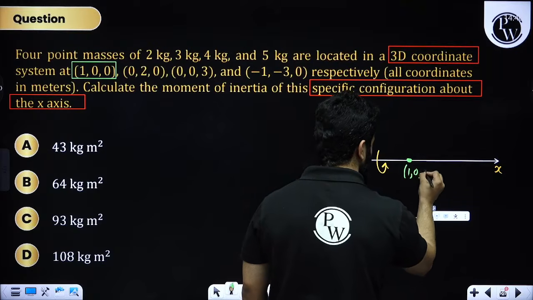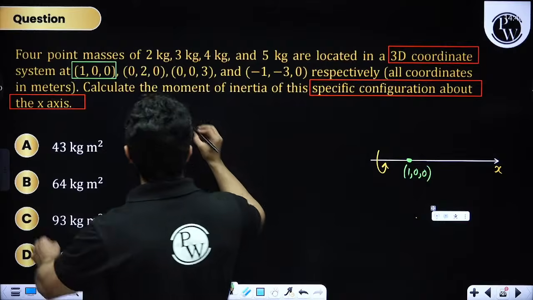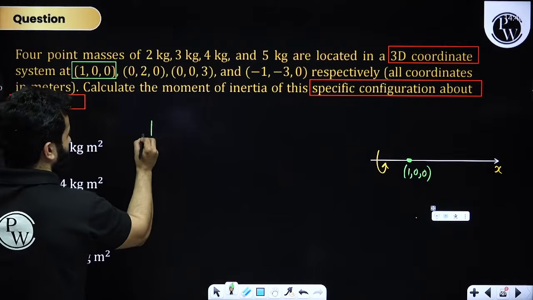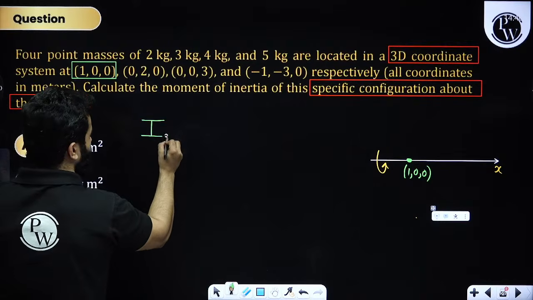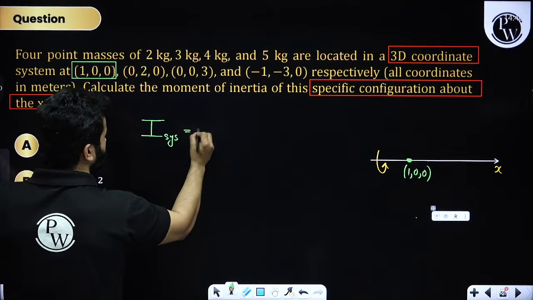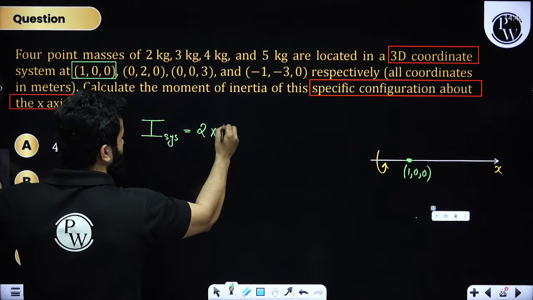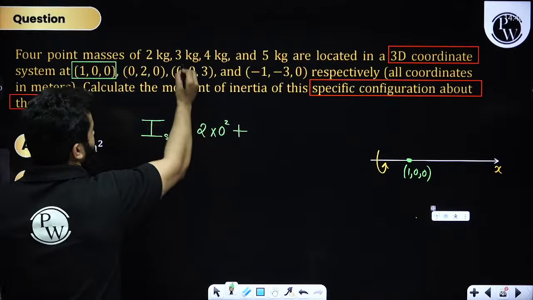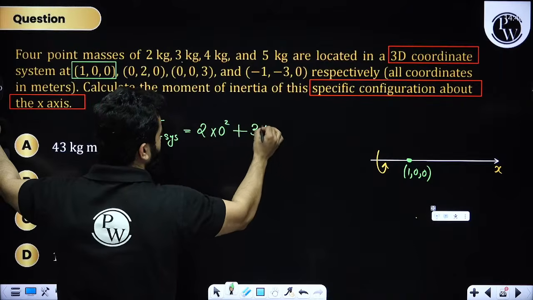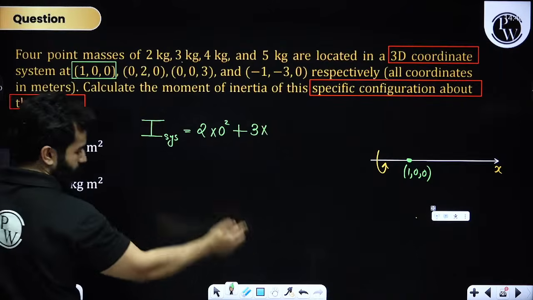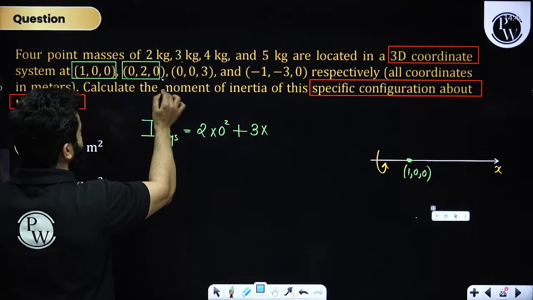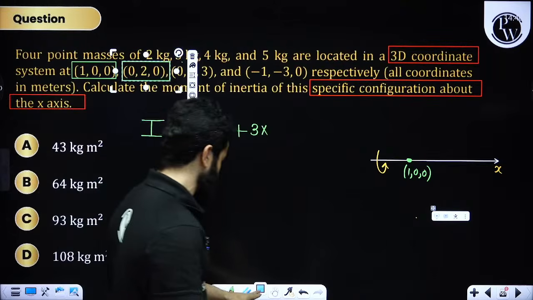So for 2 kg, when I write down the final moment of inertia of the system about the x-axis, I'm going to write 2 kg multiplied by square of 0 plus 3 kg multiplied by, see, this point is at a distance of 2 meter from the x-axis.